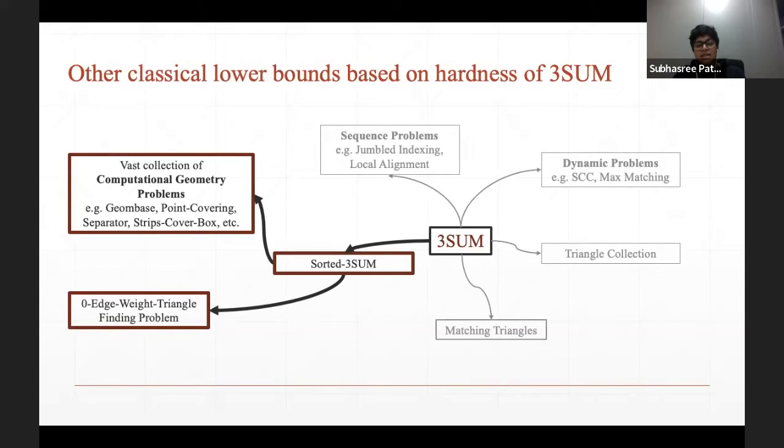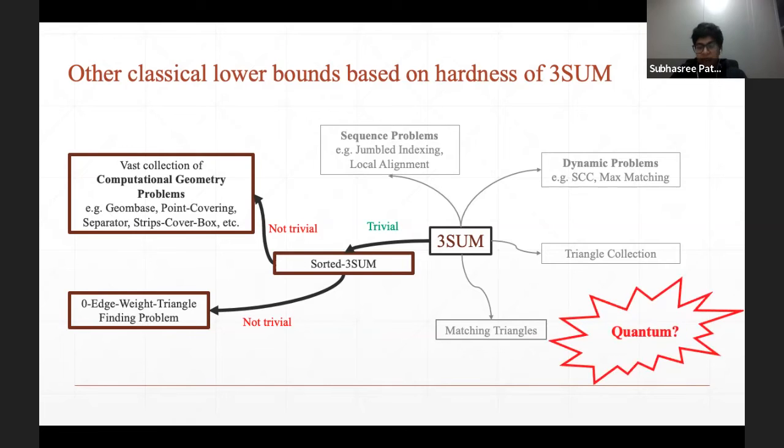Now, what was more interesting was that even the other reduction, the classical reduction from three-sum to these computational geometry problems, also went through a similar step where they sort the input to three-sum and then they reduce to the other problems. And the sorting part is obviously trivial. What was creative was this reduction from sorted three-sum to these computational geometry problems and sorted three-sum to this zero-edge weight triangle finding. Now, but we care about quantum.